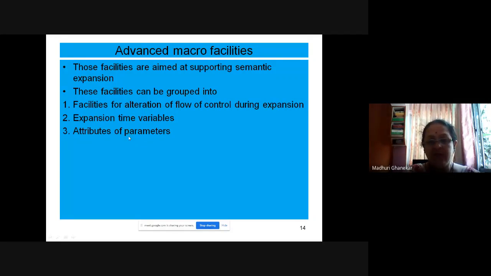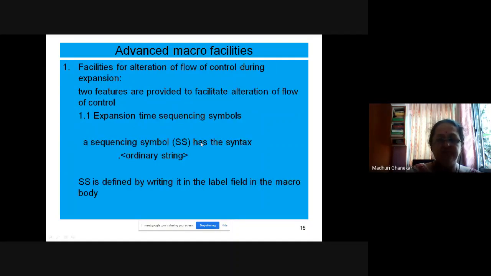So there are three things: the advanced macro facilities can be grouped into three categories. We will see the first one, facilities for alteration of flow of control during expansion.